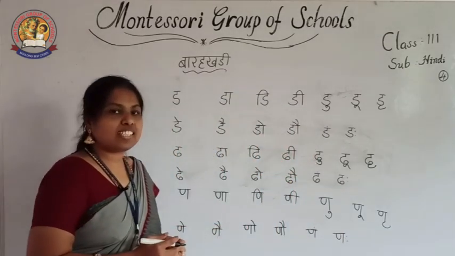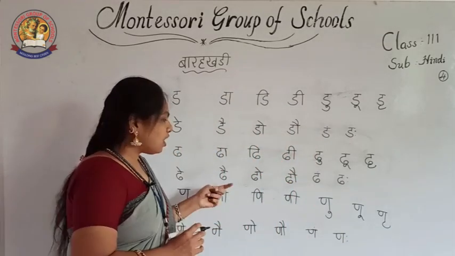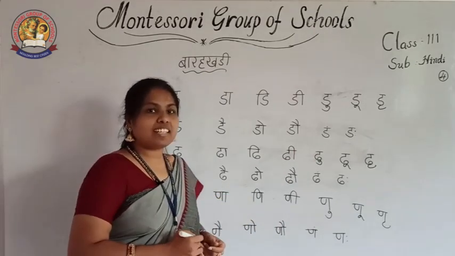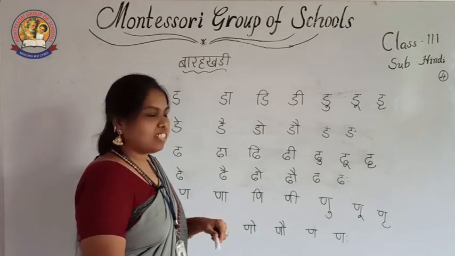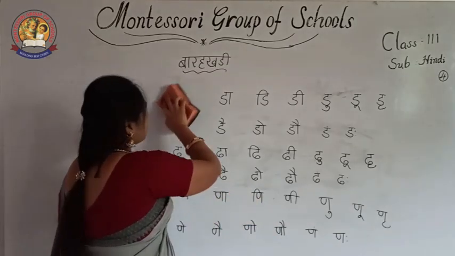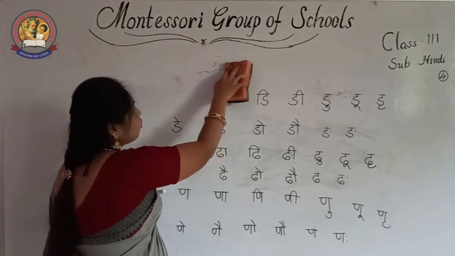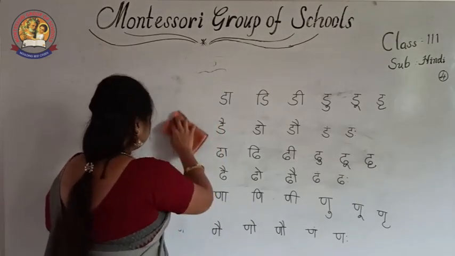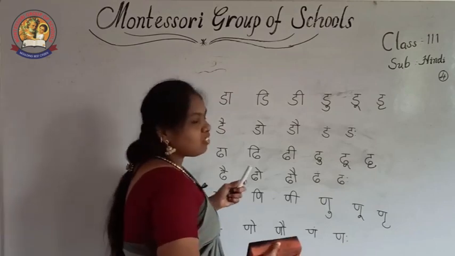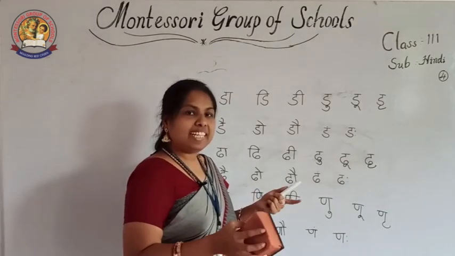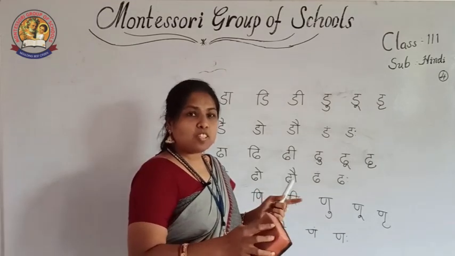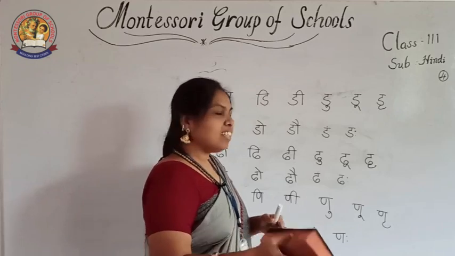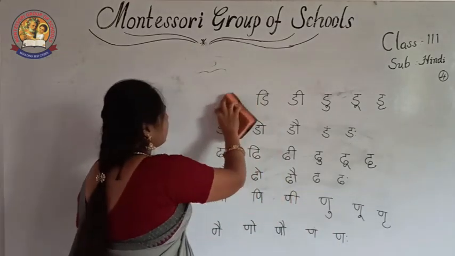See, these two ways are very easy, no? To say, to pronounce, to write. These are easy steps to write the Barakhadi and pronounce it. Okay? Next, now I am going to explain two letter words without symbols. Okay? The words do not have any symbol, only letters. Take the particular pronunciation of each letter and add it. Both letters you must pronounce together. Then it will become a word.